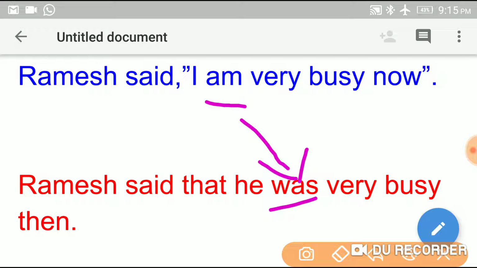Here one thing you have to remember: while changing direct into indirect speech, all the present tense of the direct speech changes into the corresponding past tense in the indirect speech. What is that corresponding past tense?